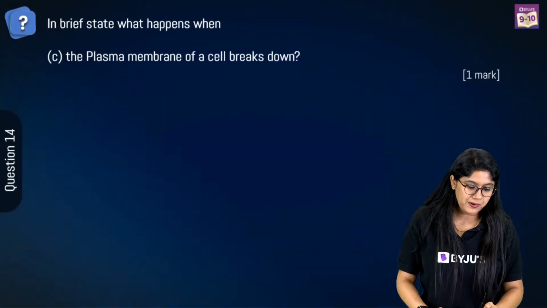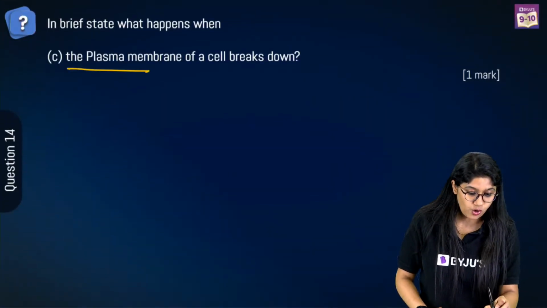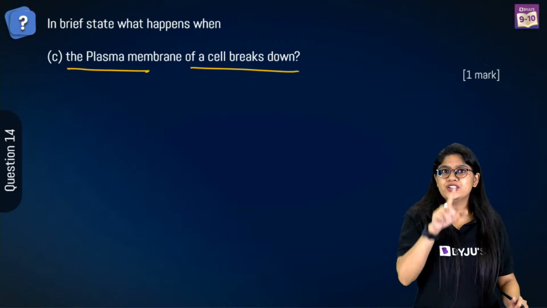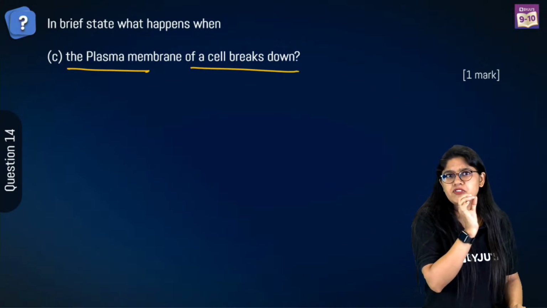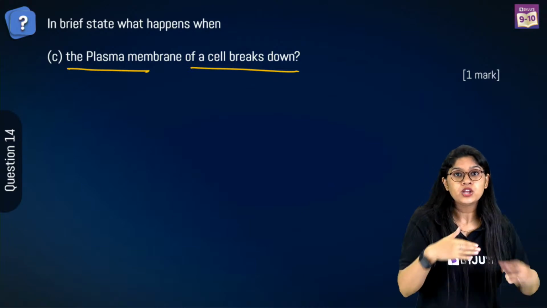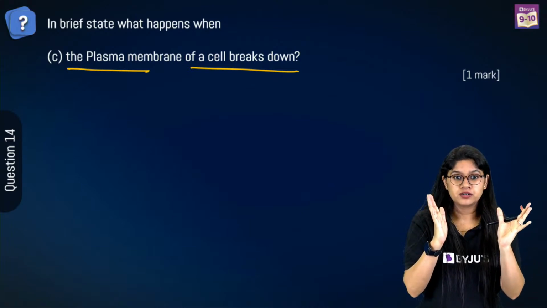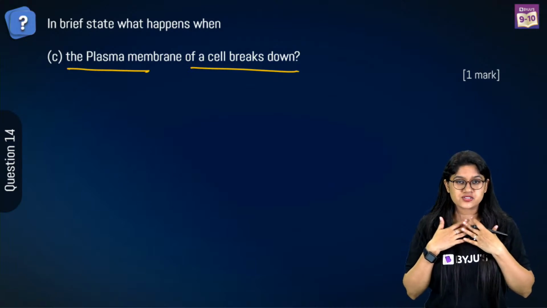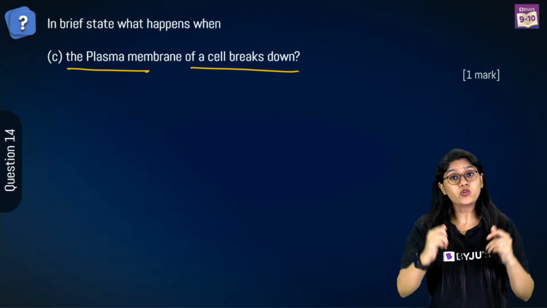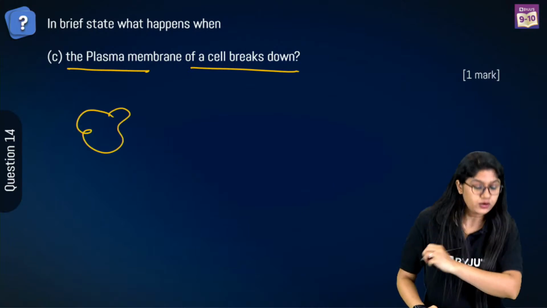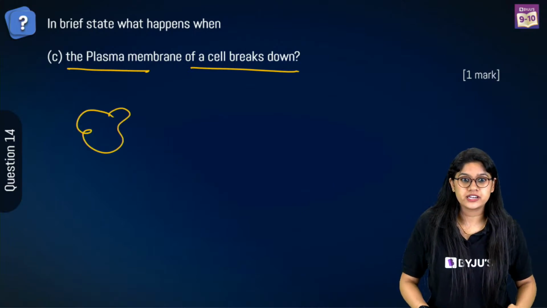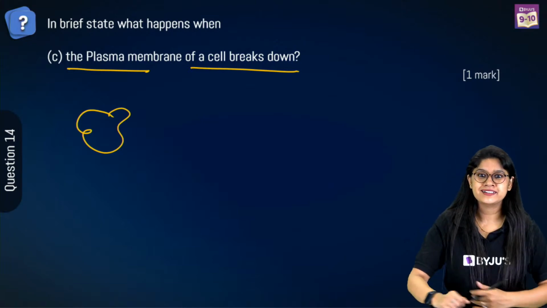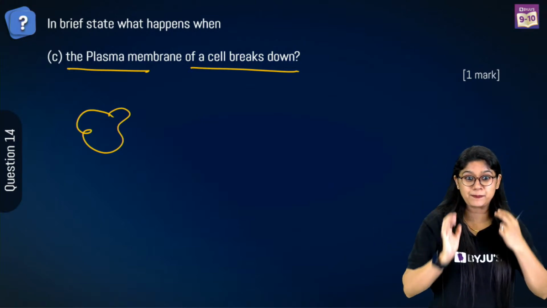Similarly, we have a third part of this. The plasma membrane of the cell will break down. So can you tell me what will happen if the plasma membrane of the cell breaks? Think about it. If we are made up of animal cells, what will happen if the plasma membrane of our cells breaks? Interesting question. Please tell me what will happen.